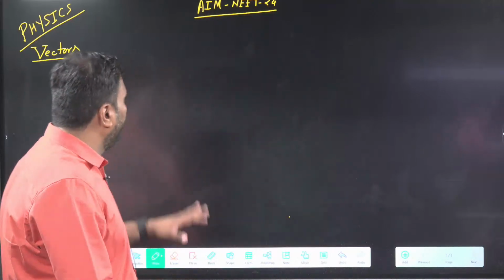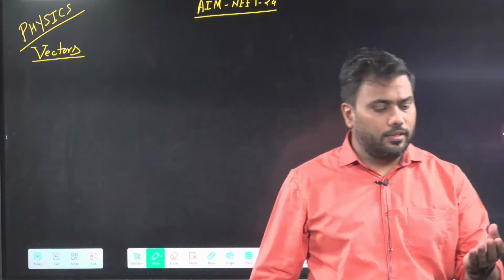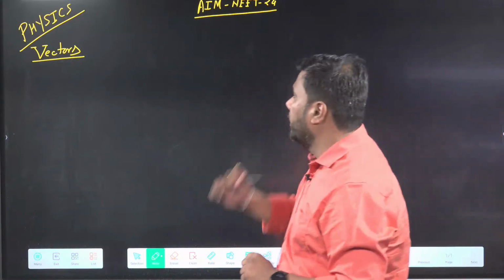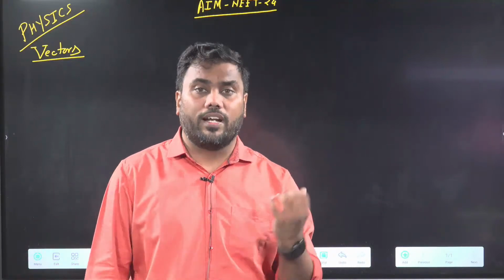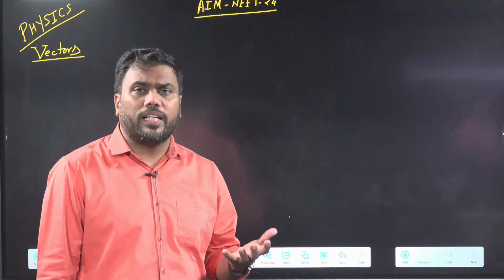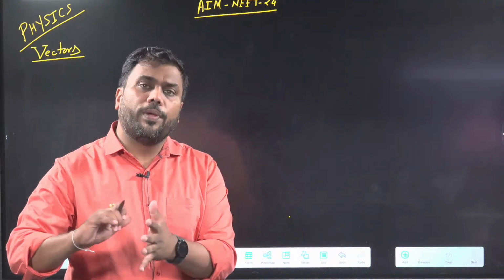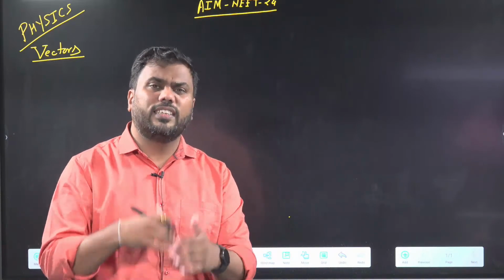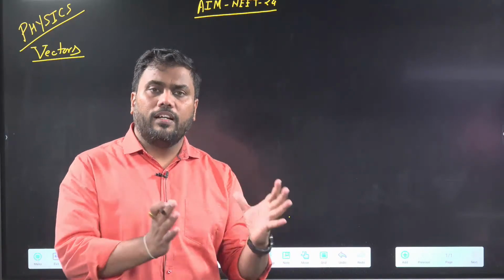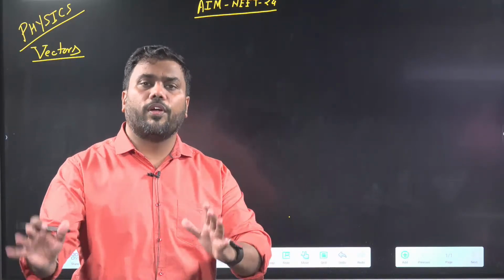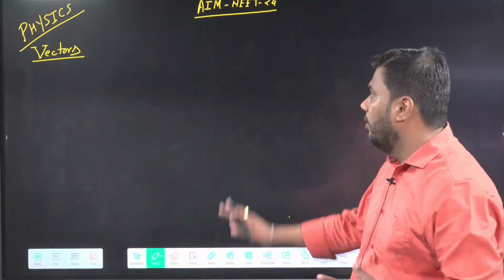Now for achieving our target, of course, we need to prepare all three subjects: physics, chemistry, and bio. And in physics, we were learning about basic maths that is required to understand physics in a better way. So after basic maths, the next topic of physics will start, that is vectors. We can say this is a topic of class 11. It's a physics topic only. Here also we will talk about some maths, but we usually consider this as a topic of physics, not maths. So today we are going to start a topic of physics, that is vectors.